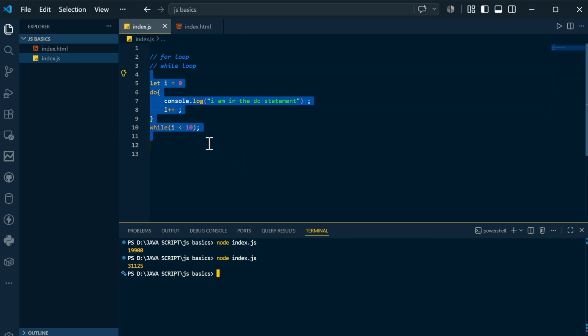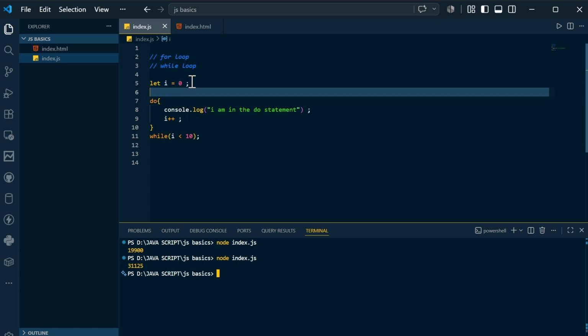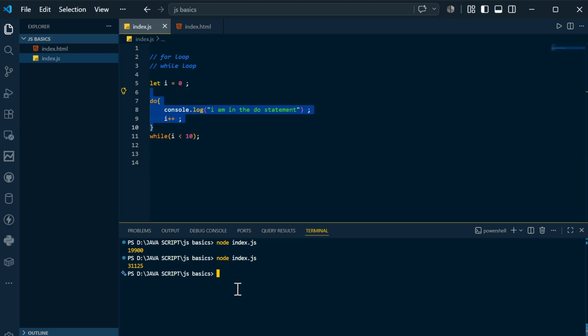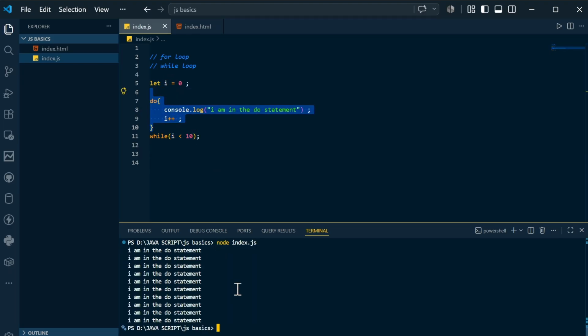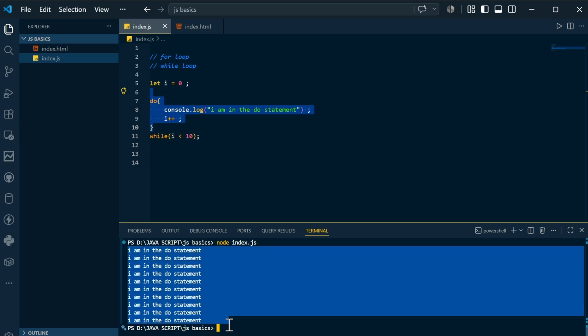So what this do while loop will do is, this is the initialization, and whatever the condition may be, until it is satisfied, this do while loop will keep running. Let's see what happens if I clear the terminal and run that. For 10 times it will print "I am in the do while loop".